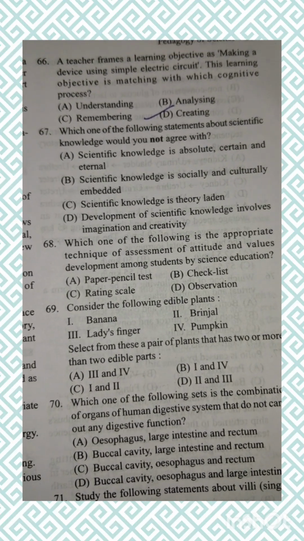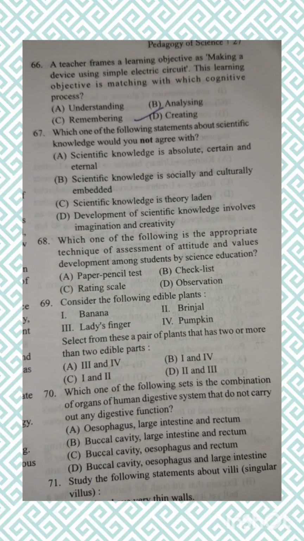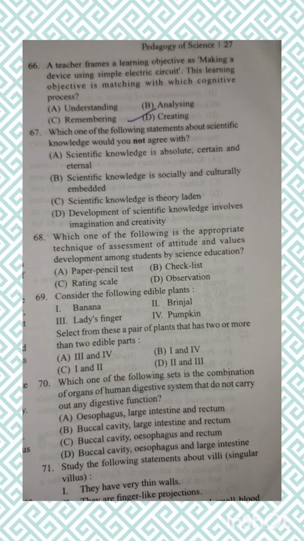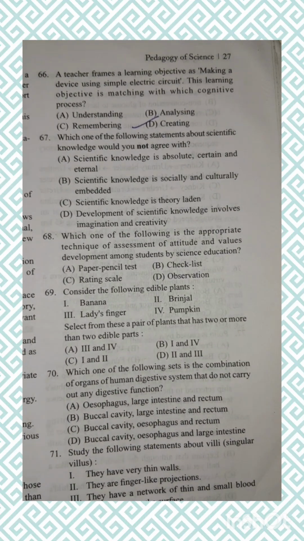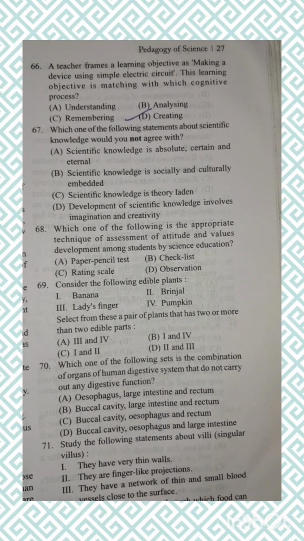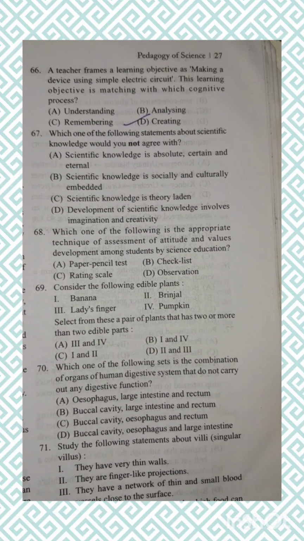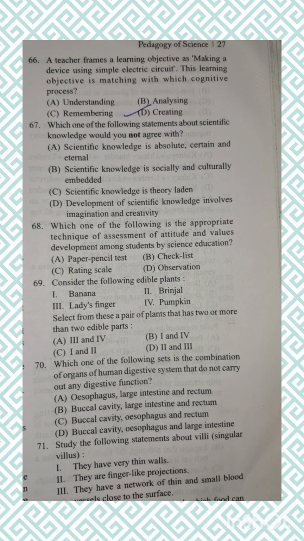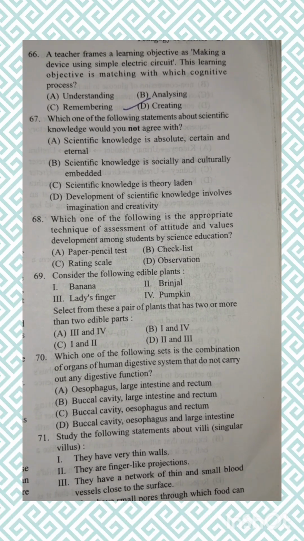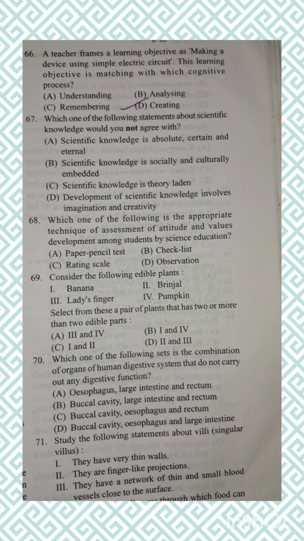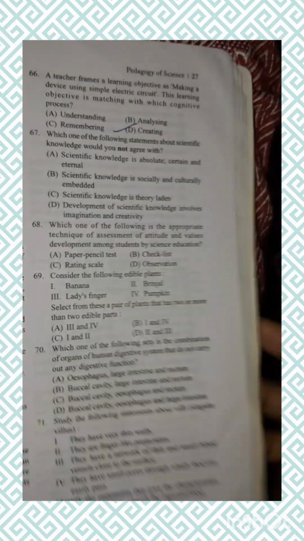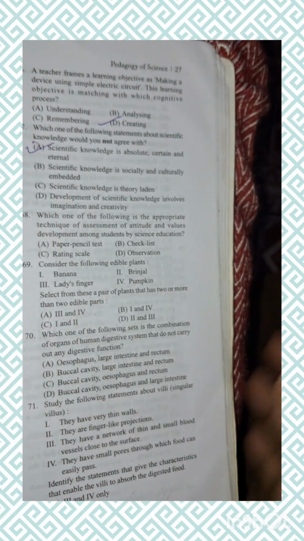Which of the following statements about scientific knowledge would you not disagree with? Scientific knowledge is absolute, certain, and eternal. Scientific knowledge is socially and culturally embedded. Scientific knowledge is theory laden. Development of scientific knowledge involves imagination and creativity. The correct option is A. Scientific knowledge is absolute, certain, and eternal.